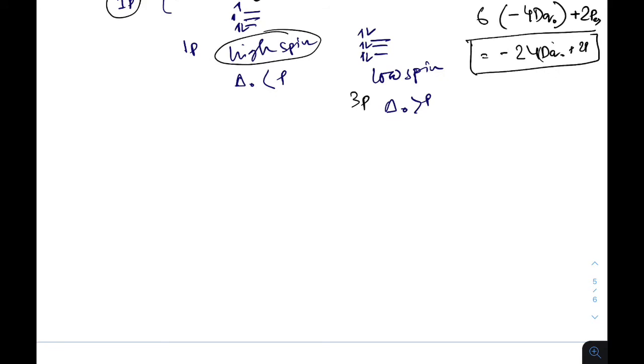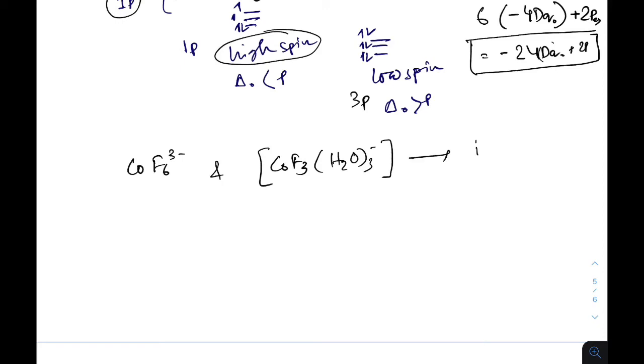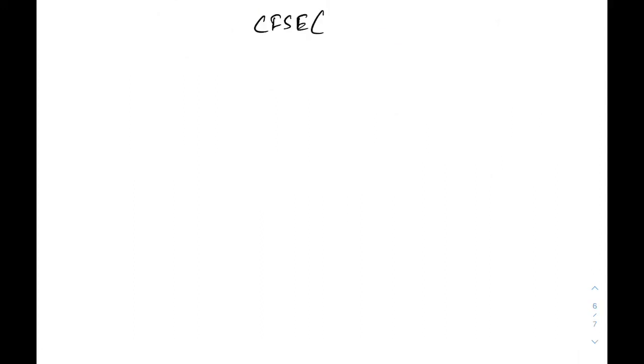It is seen that there are very few cobalt 3 complexes, like CoF6 3 minus and Co(H2O)3F3, which are high spin, but most cobalt 3 complexes are low spin due to this crystal field stabilization. Crystal field stabilization energy in tetrahedral complexes.